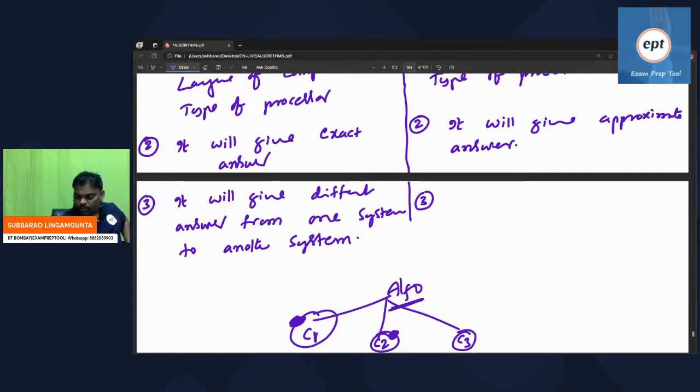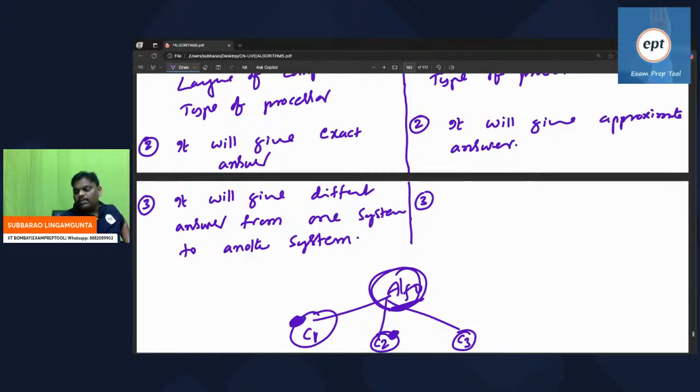The algorithm is the same. In one system, if you run it, it takes 10 minutes. If you run it in another system, maybe 50 minutes. In another system, maybe only 5 minutes. Because you are taking real things into consideration, real things will change, and automatically the answer will also change.